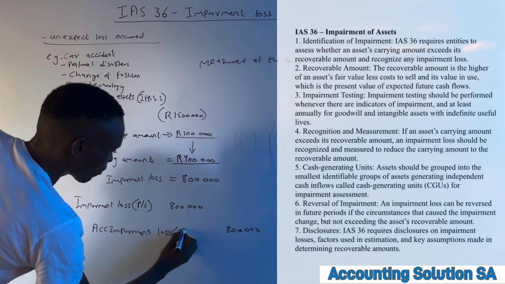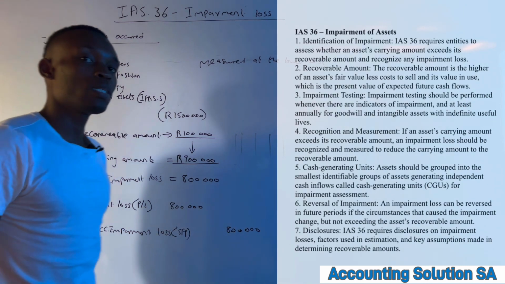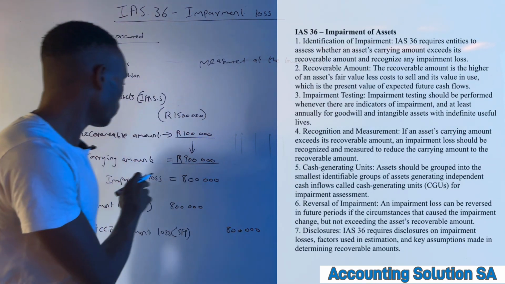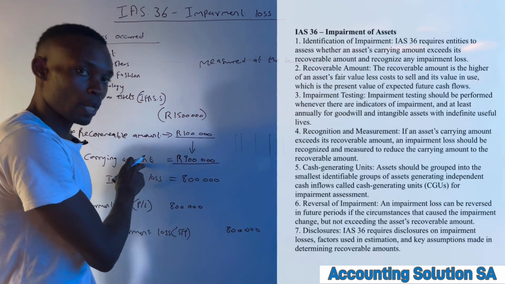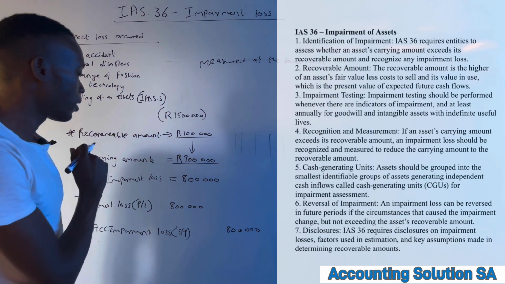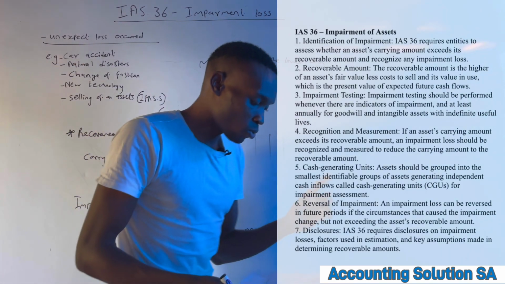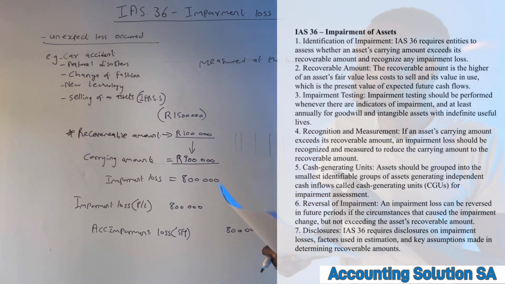This is the statement of financial position, because you are going to deduct it from the carrying value under the balance sheet, under the PPE item. So this is how you should recognize impairment loss, guys.